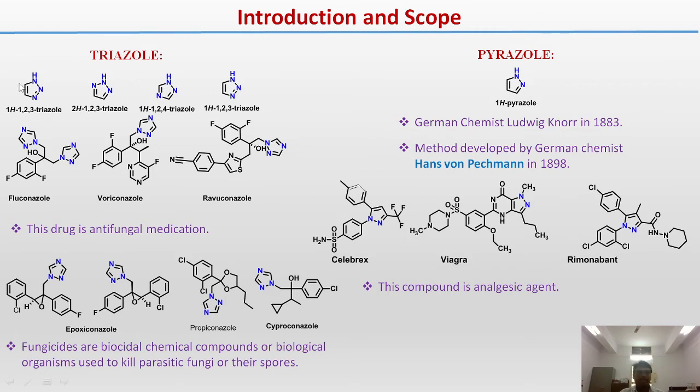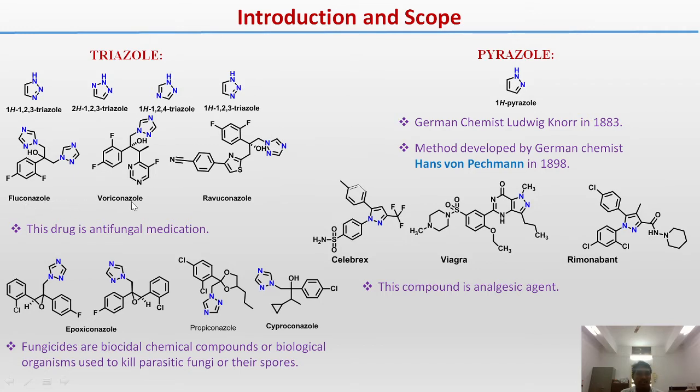Triazole. So you can see the 1,2,3,4 structure is there. One hydrogen is attached to nitrogen in the 1,2,3 triazole. This is a 1,2,3,4 triazole, and this is a 1,2,3 triazole. So you can see three structures down here.